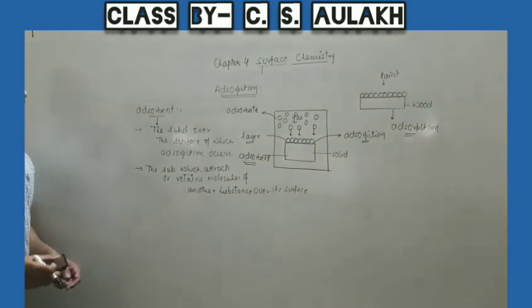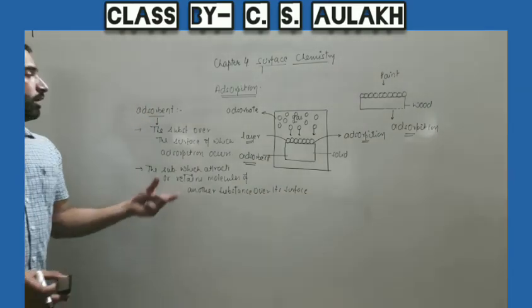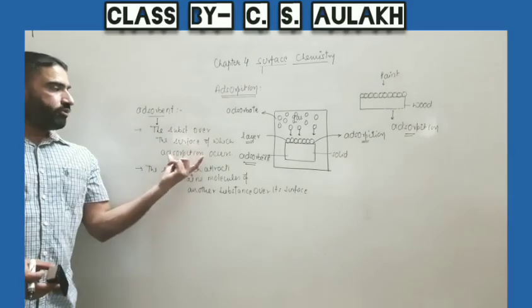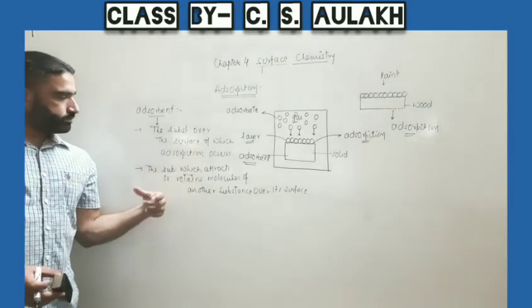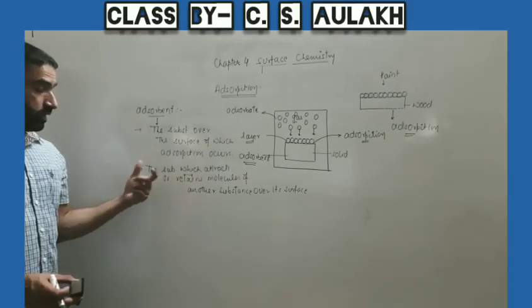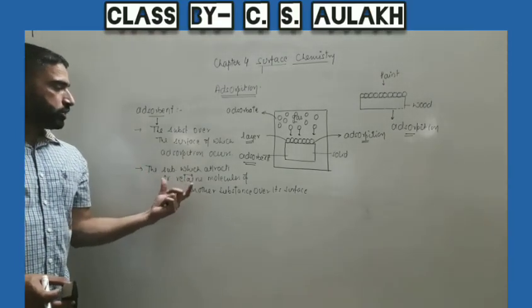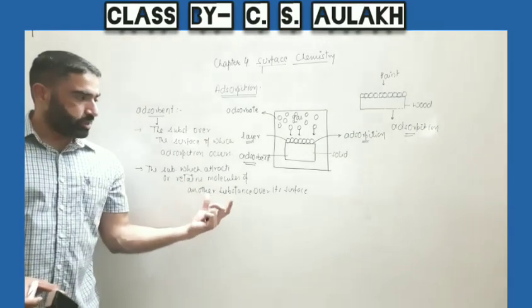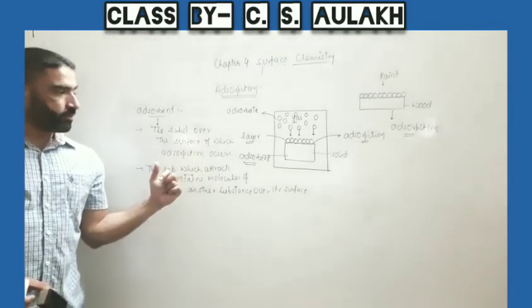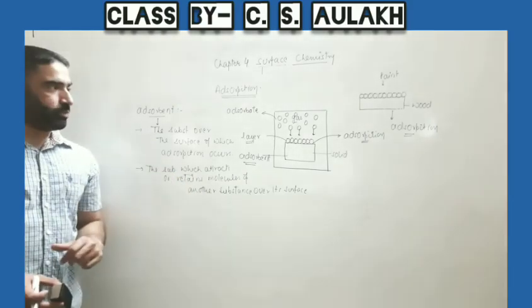So we can define it in two ways. The substance over the surface of which adsorption occurs is called the adsorbent. Similarly, the substance which attracts and retains the molecules of another substance over its surface is also called the adsorbent.